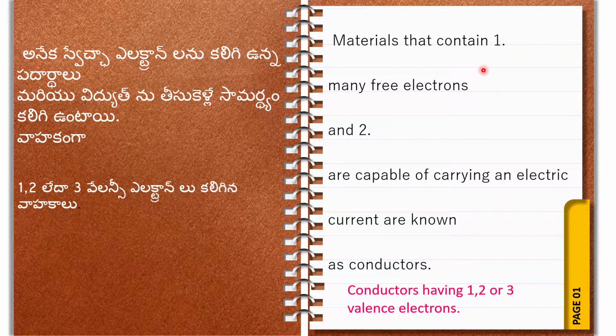So friends, there are 3 very important points. To become a conductor, a material contains many free electrons and is capable of carrying electric current. And the third point is its valence electrons must be up to 3: 1, 2 or 3. Then only we can say that that is a conductor. Okay fine, this is clear.